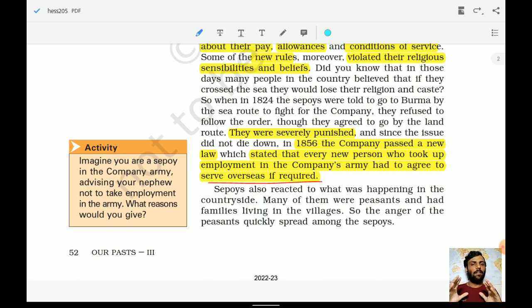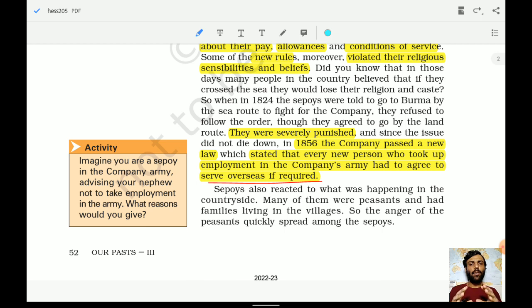Okay, so in 1856, the company passed a new law which stated that every new person who took up employment in the company's army had to agree to serve overseas if required. So these types of new rules were introduced in 1856.